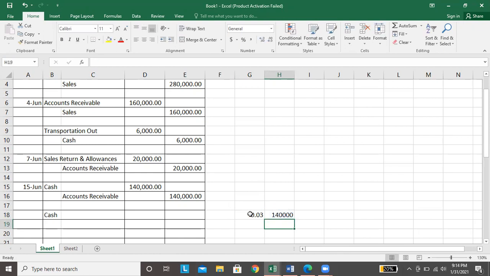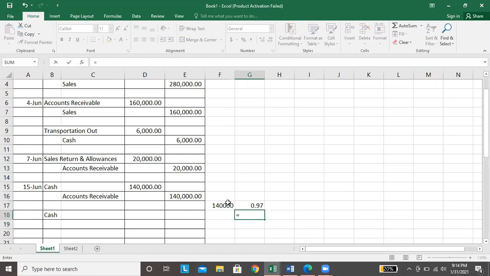Assuming na nakapagbayad nga si customer within the discount period, so hindi na buo na 140 na matatanggap. Less 100% less the 3% discount, ang makakollect na lang natin sa 140,000 is only the 97%. So that is, converting it to decimal, 0.97.